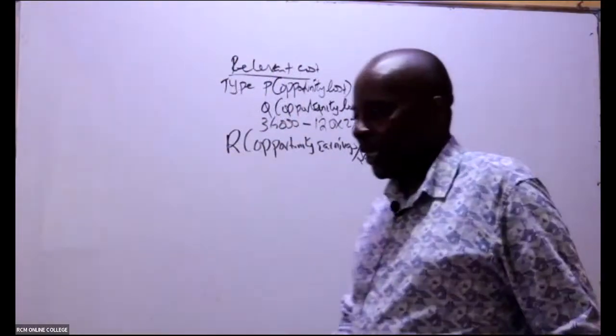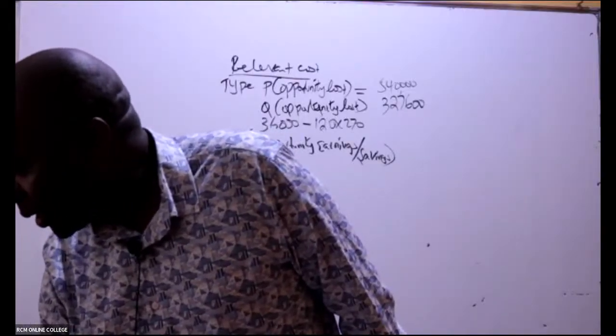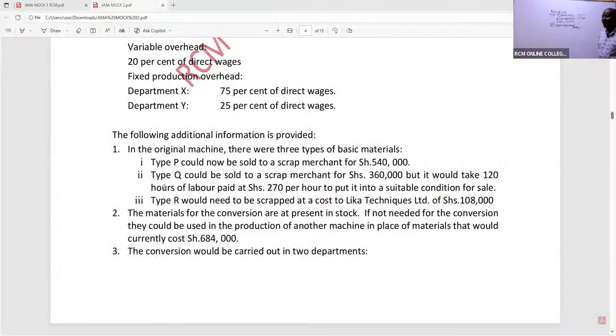Oh, we figured it out, okay. Great, I really love that. This must be a very good student, Esther. Wow. Students would want to do things on their own. So type R would need to be scrapped at a cost. This type R would have been thrown out there. It's going to be scrapped at my cost.